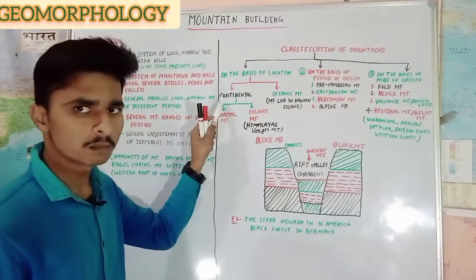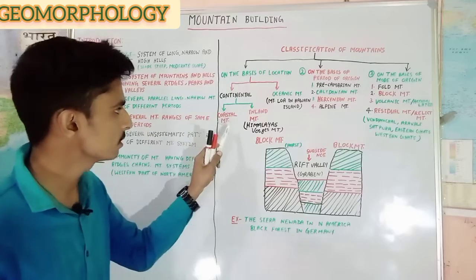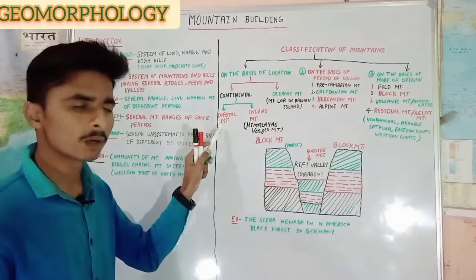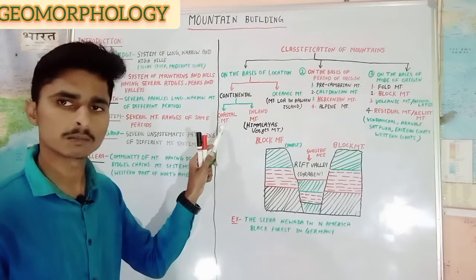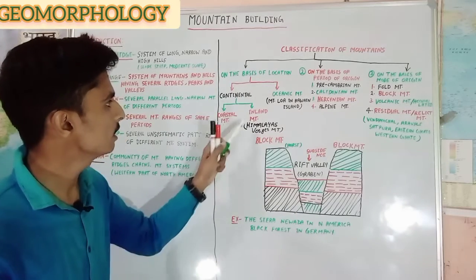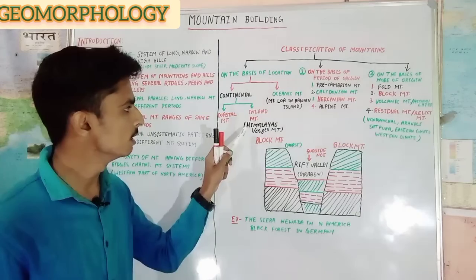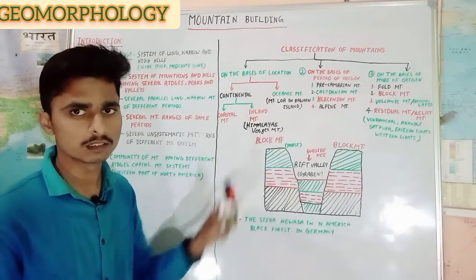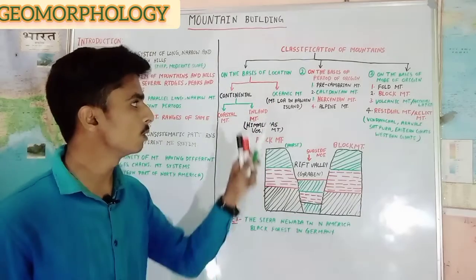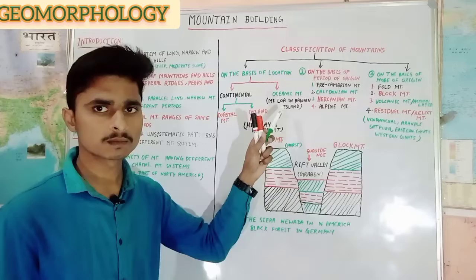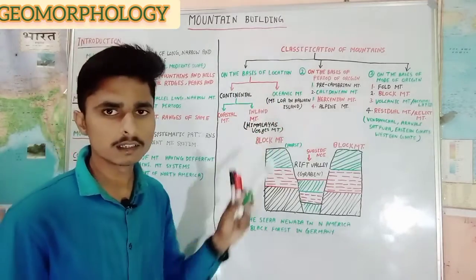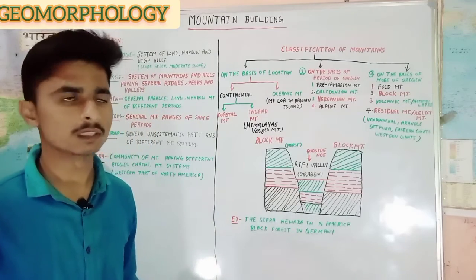Continental mountains are also divided into two parts. First is coastal mountain and second is inland mountain. Coastal mountains are like the Rockies, the Andes, and the eastern and western Ghats of India. And inland mountains are like the Himalayas and the Wasatch mountains. And if we talk about oceanic mountains, then Mauna Loa in the Hawaiian Islands is an oceanic mountain. The Hawaiian Islands are situated in the North Pacific Ocean.